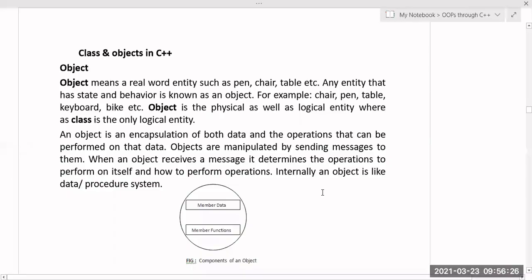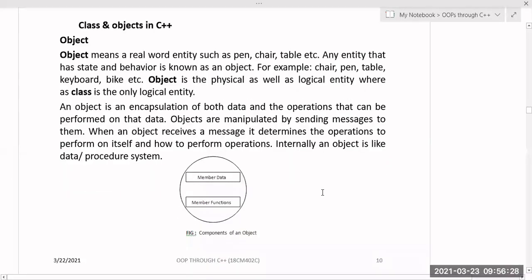So good morning all. Today's class is related to classes and objects in C++. This we have already seen. Again, I'm just repeating. An object is nothing but a real world entity, like a pen, chair, or table. Any entity which has both state and behavior is known as an object. An object can be a physical as well as a logical entity, whereas a class is only a logical entity.